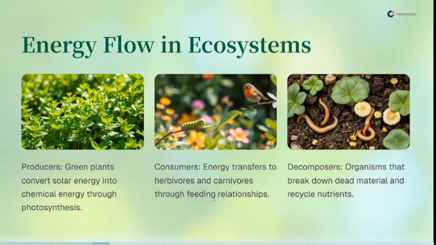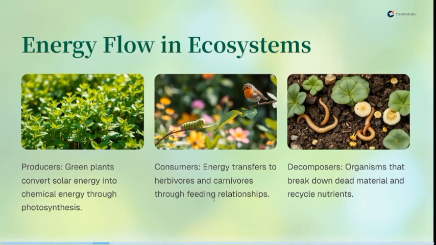The next set of organisms are known as consumers. These consumers carry out energy transfer. They could be herbivorous or carnivorous. Herbivorous organisms eat the producers, and once they eat the producers, they are devoured by the carnivorous. So this is how energy is transferred. Green plants generate the energy as food, herbivorous animals eat these green plants, and then these herbivorous animals are eaten by carnivorous animals.